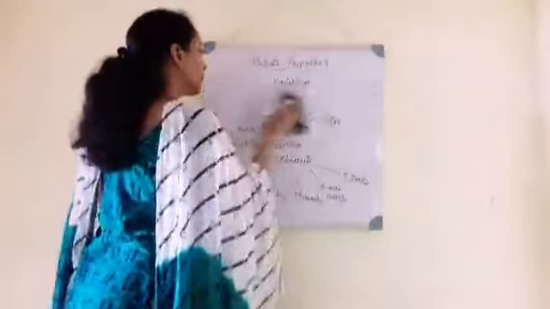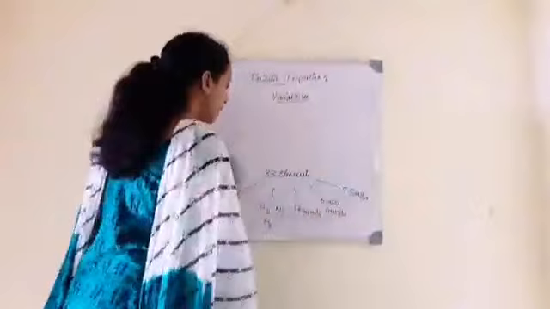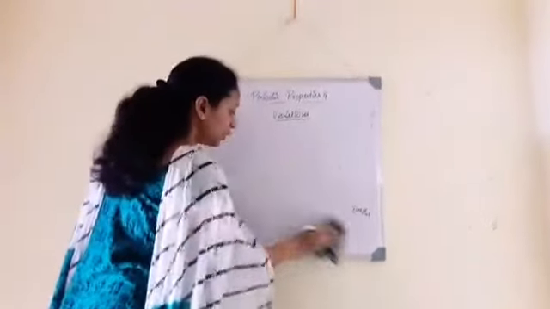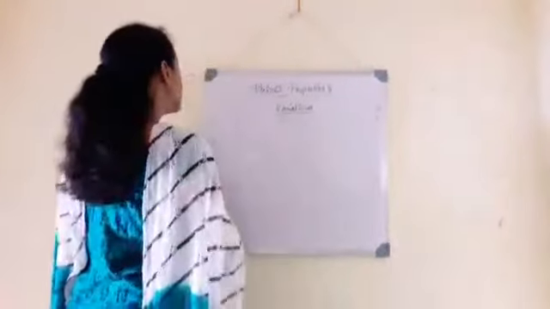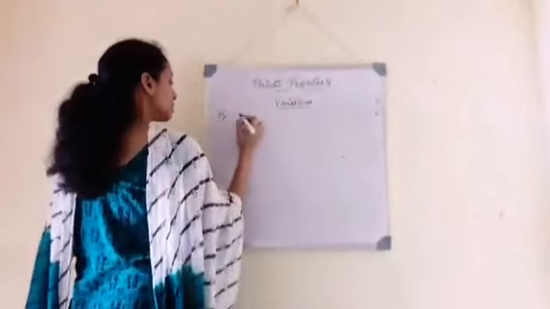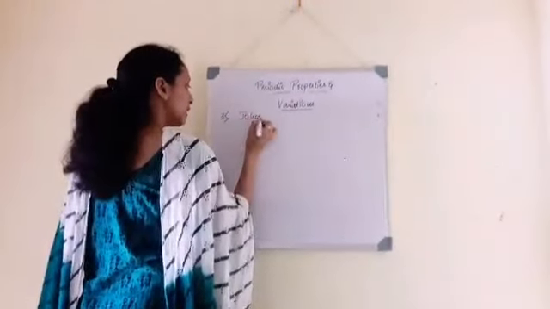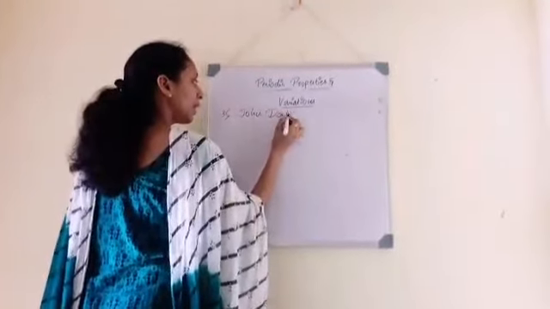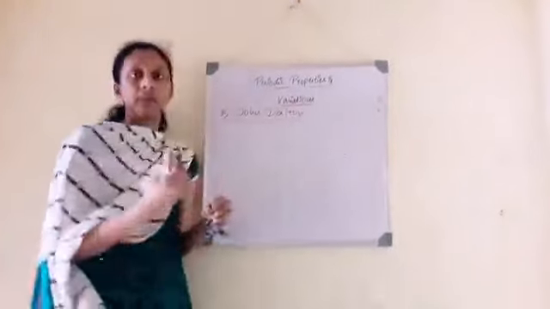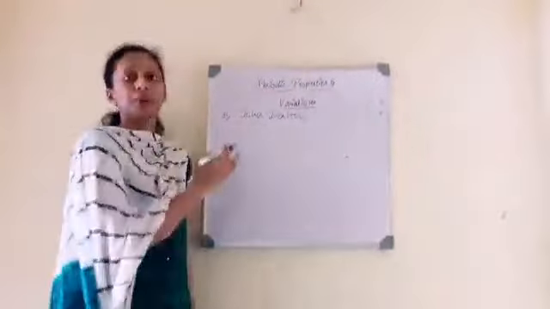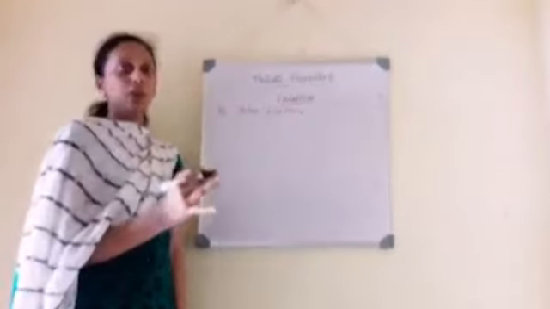Later, after many years, came the chemical revolution by a scientist known as John Dalton. He came up with a new idea and brought chemistry from the qualitative to the quantitative method.